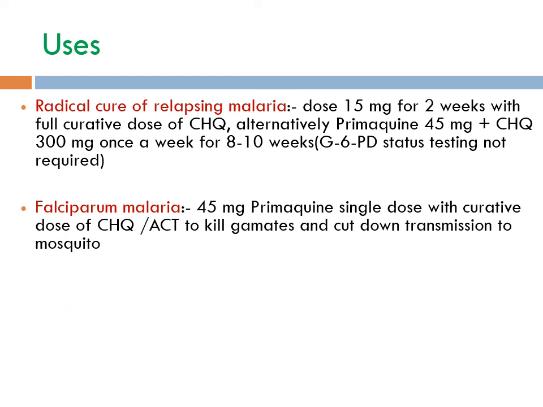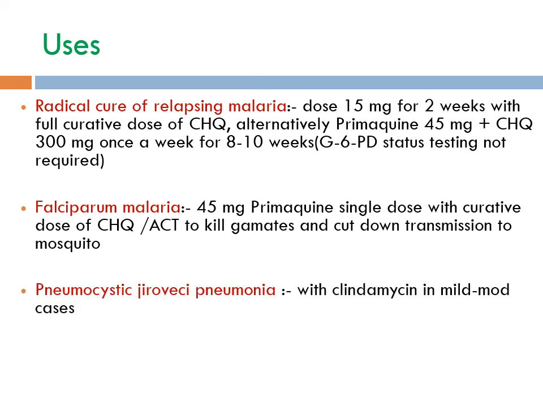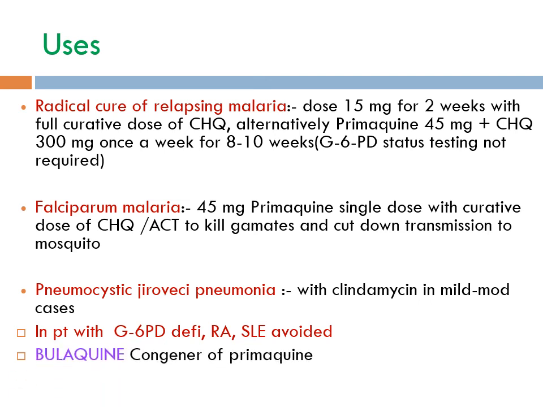It is used in falciparum malaria as a 45 mg single dose with curative dose of chloroquine or artemisinin combination therapy to kill gametes and cut down transmission to mosquito. It can also be used in Pneumocystis jirovecii pneumonia with clindamycin in mild to moderate cases. In patients with G6PD deficiency, rheumatoid arthritis, and systemic lupus erythematosus, the drug should be avoided because chances of hemolysis are increased. Bulaquine is a congener of primaquine.